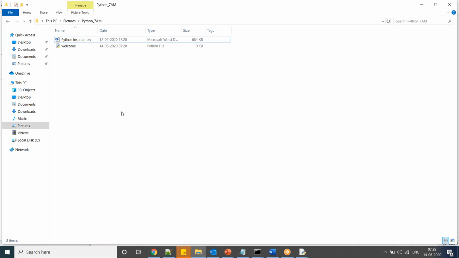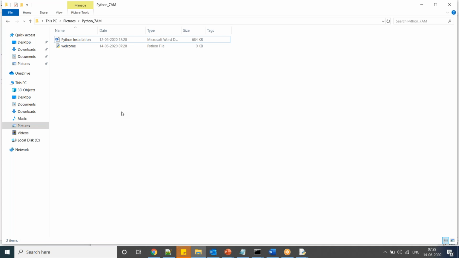Okay, so whatever documents I am going to share, whatever assignments you complete, whatever programs you have written, maintain everything in this folder. The folder should be such that after 2 years, if you open it, you should be in a position to understand each and everything, including the programs and the file structures.